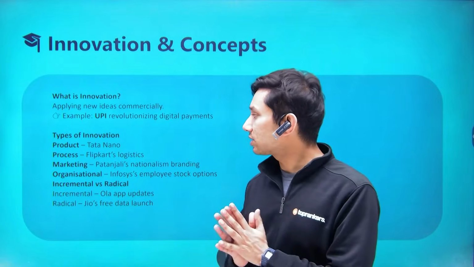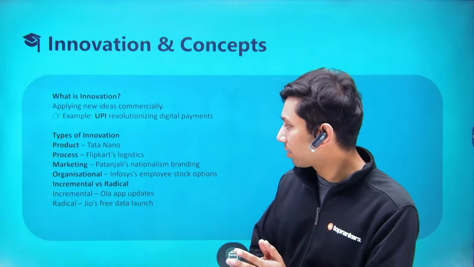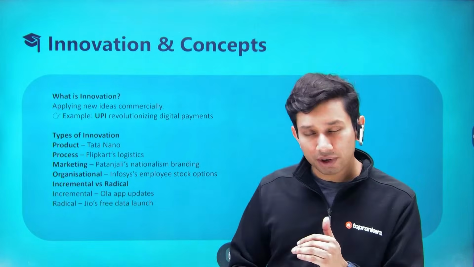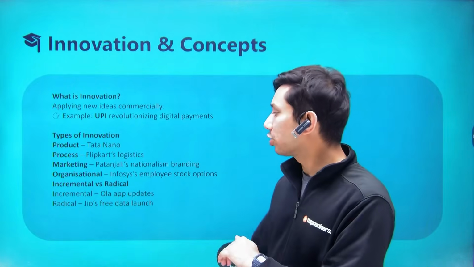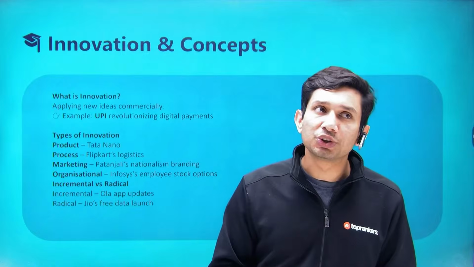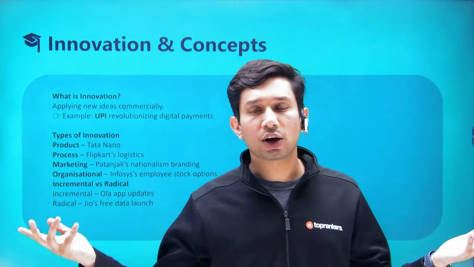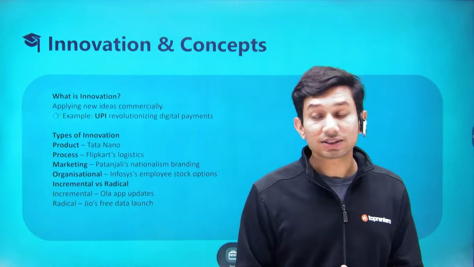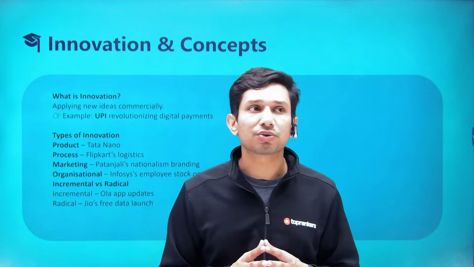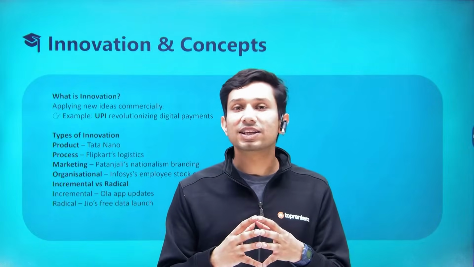Now, we must understand that innovation can either be incremental, just like the Ola app updating itself, building on top of the other, or it could be extremely radical. This could be Jio's free data launch. This radical movement particularly comes out of the fact that nobody is expecting this to happen.